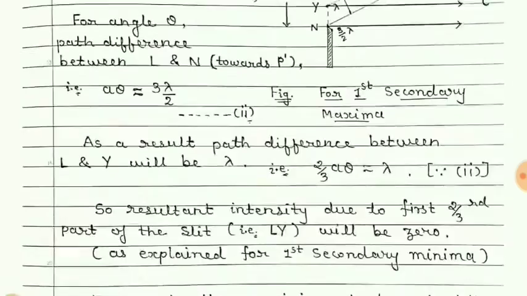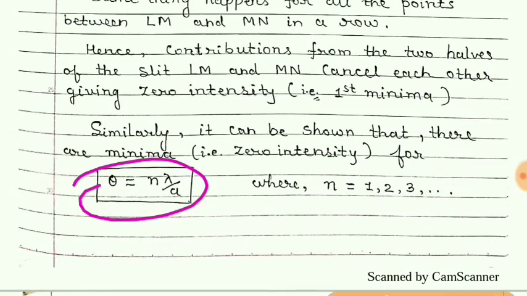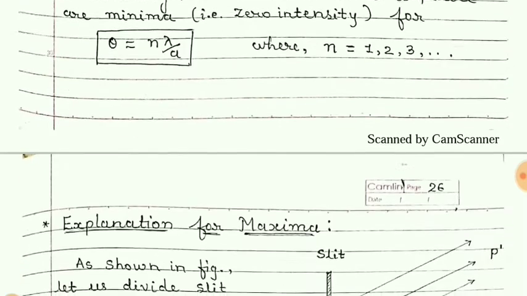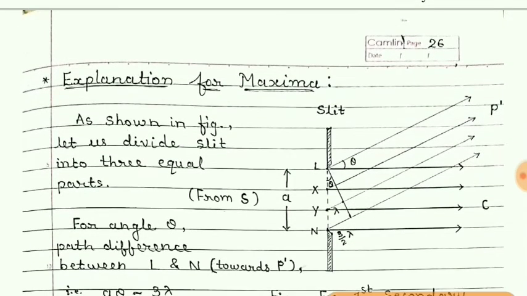So students, we have studied the condition for minimas. Now the explanation for maxima.